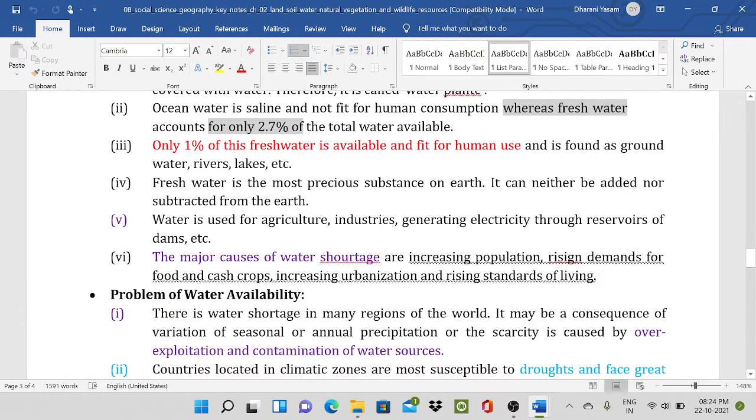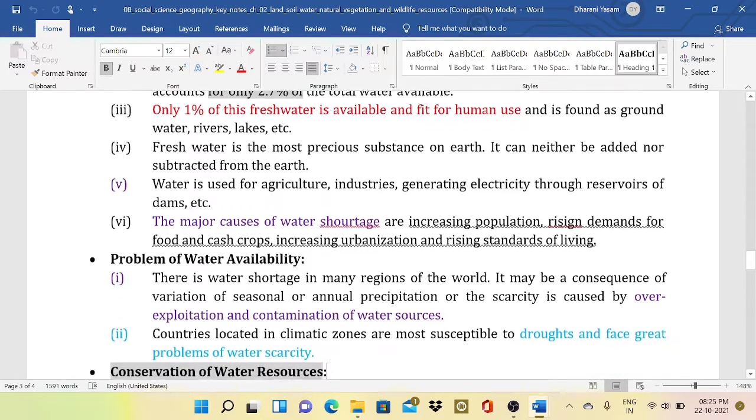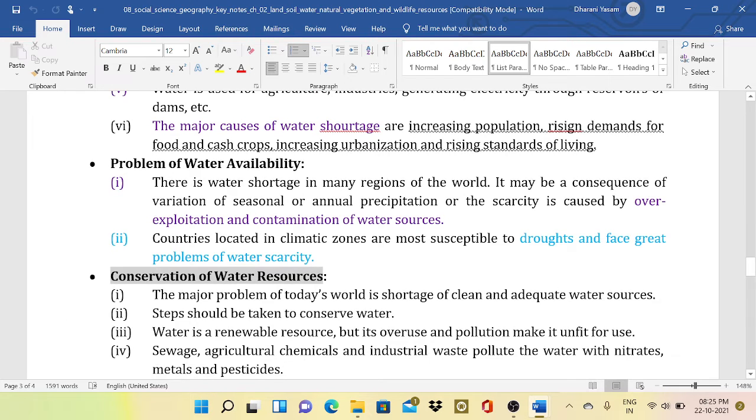The major causes of water shortage are increasing population, which is the dominant reason, rising demand for food and cash crops, increasing urbanization and a rising standard of living. There is a water shortage in many regions of the world. It may be the consequence of variation in seasonal and annual precipitation, or the scarcity is caused by over-exploitation and contamination of water resources, and also deficit precipitation.